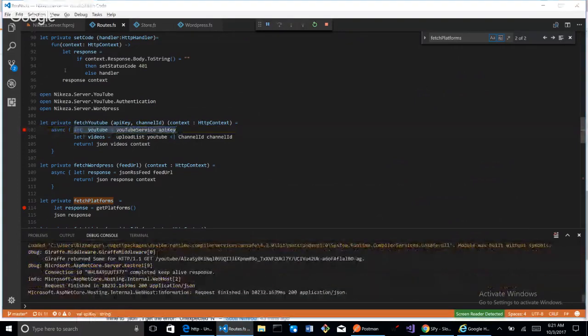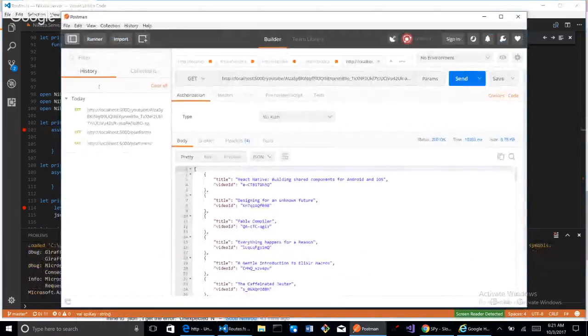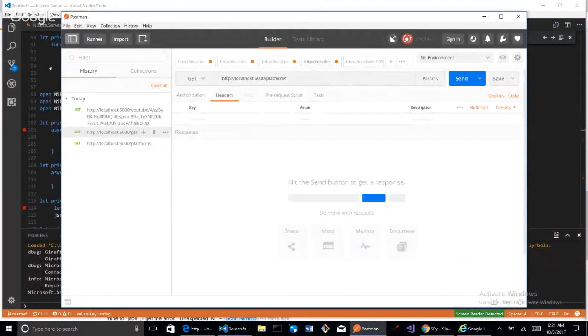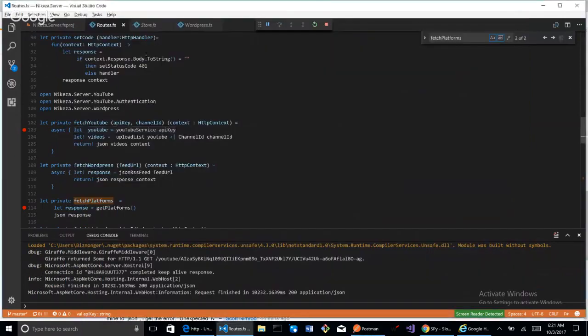Now go back to Postman, and you see this data right here that just got generated. All right, so if that works, why is this not working? Like this localhost platforms, this is defined down here.